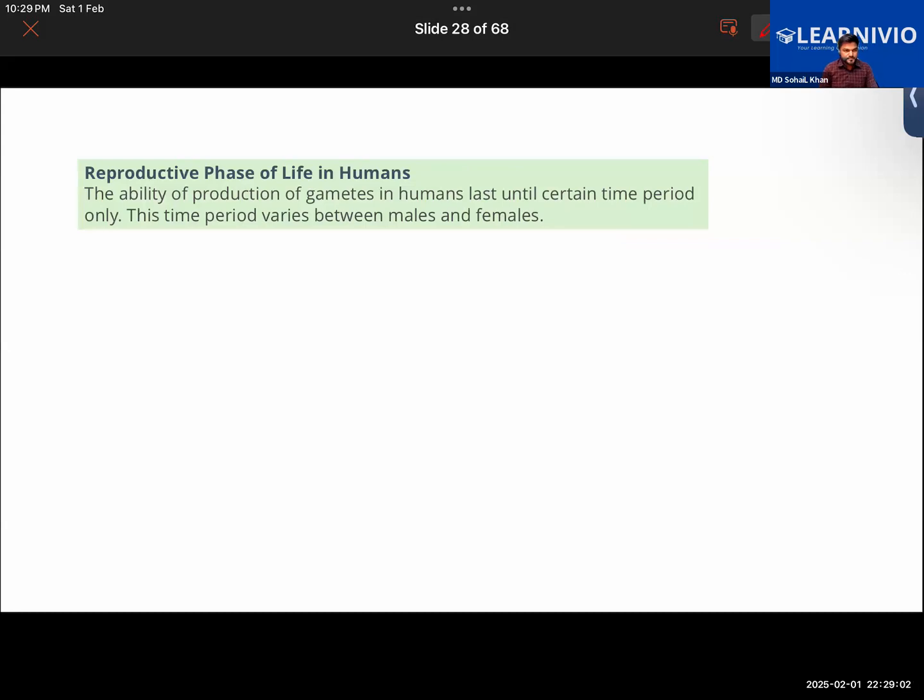Read this. Reproductive phase of life in humans. The ability of production of gametes in humans lasts until a certain time period only. The time period varies between females and males.